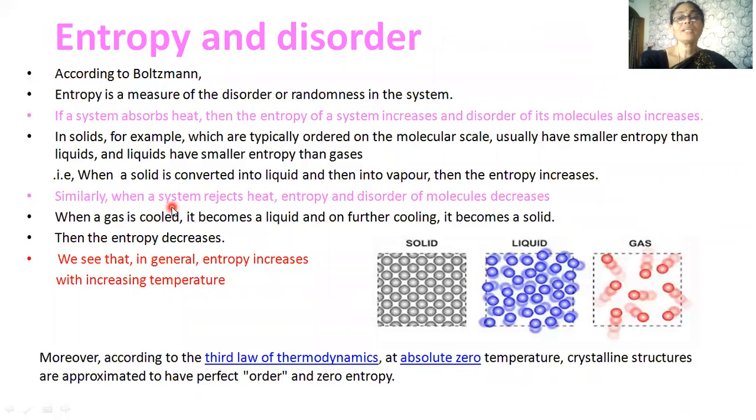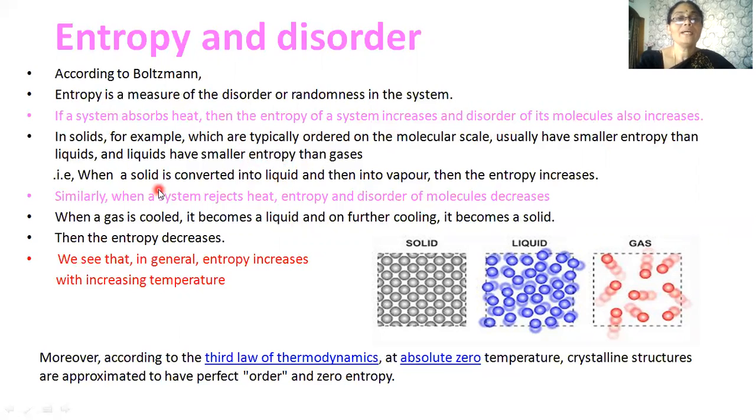Now let's discuss the concept of entropy and disorder. So we have already seen that entropy is a measure of disorderness of the system. According to Boltzmann, entropy is a measure of disorderness, or we can call it the randomness in the system. It is very clear that if a system absorbs heat, then the entropy of the system increases and disorderness of the molecules also increases.